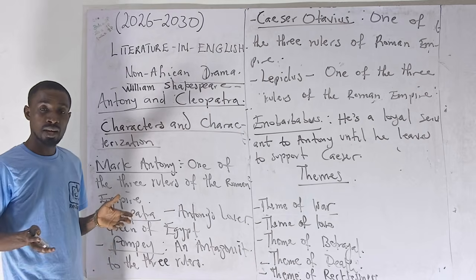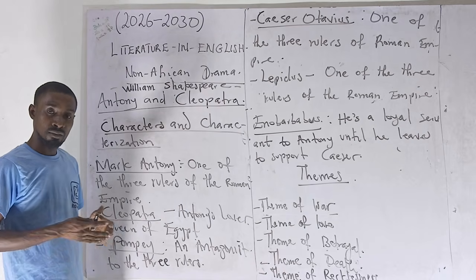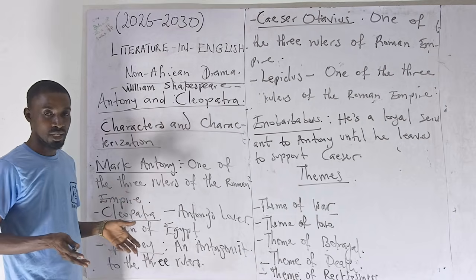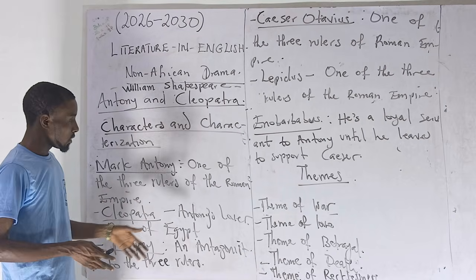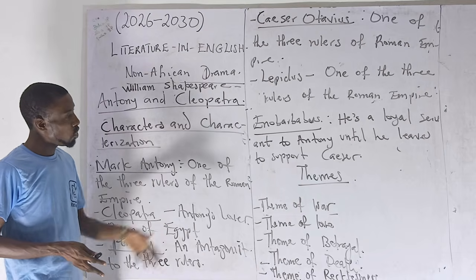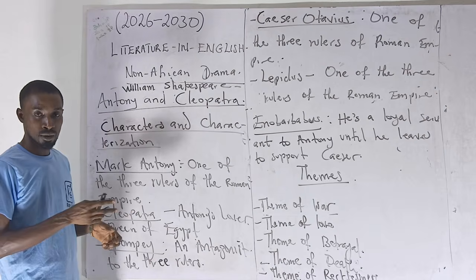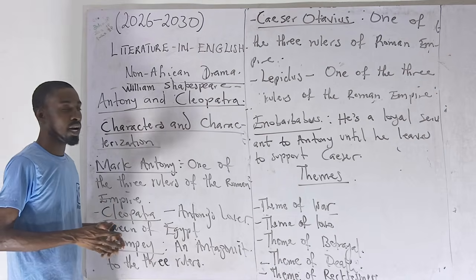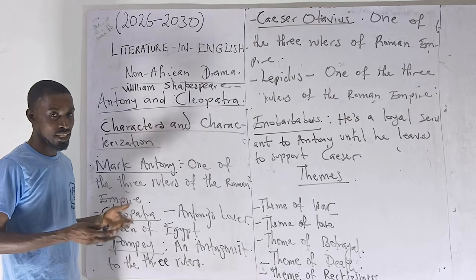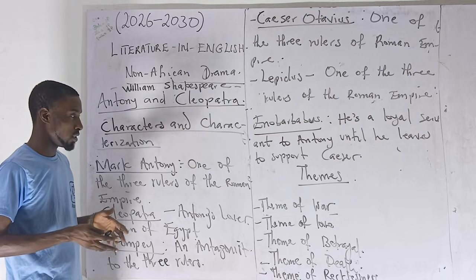And don't forget that this Antony and Cleopatra, their deaths resembles that of Romeo and Juliet. They died the same way. Yes. Theme of betrayal. Enobarbus actually betrayed his boss because his boss lost the war. He rushed to meet another person. But by the end of the day, he was highly embarrassed when his boss finally won the war again.